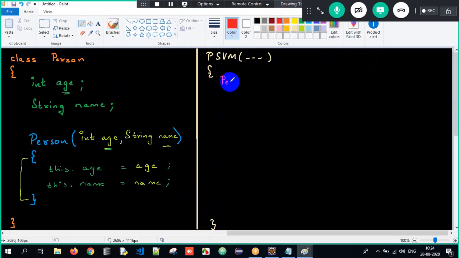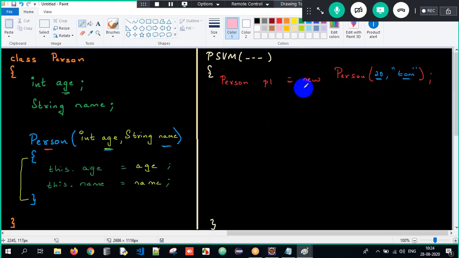Person p1 = new Person(). I am creating an object of Person. Since the Person constructor is accepting certain arguments, I need to pass those values. So the age of person 1 is 20 and his name is Tom. I am passing those respective values, age 20 and name Tom. I'm passing multiple arguments.